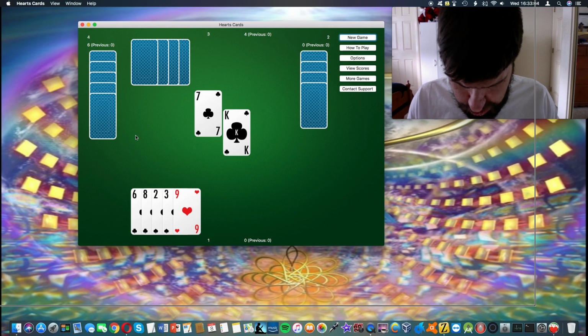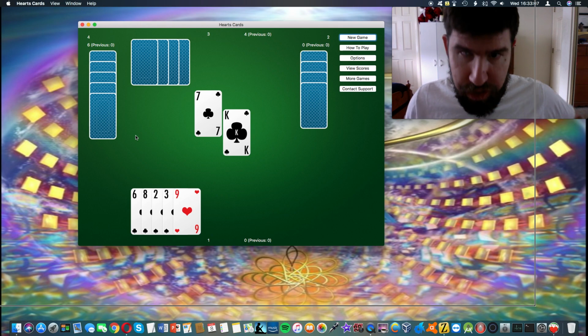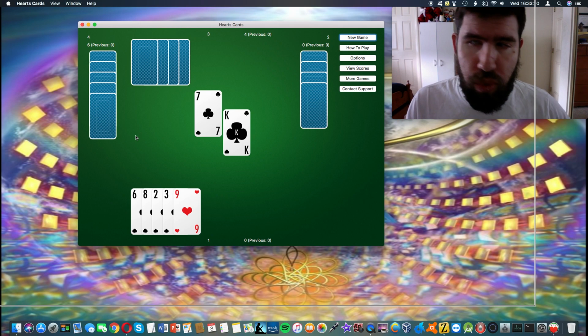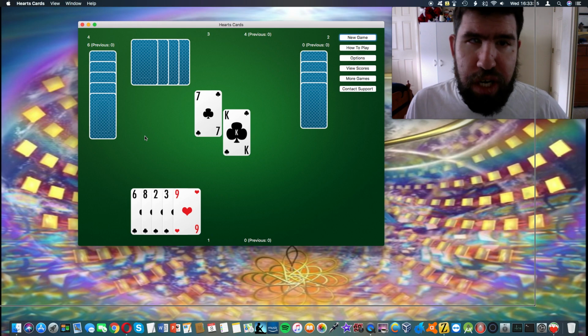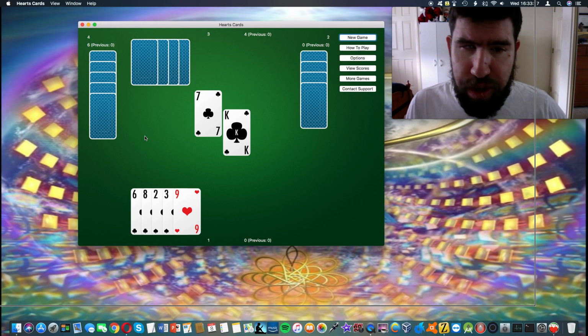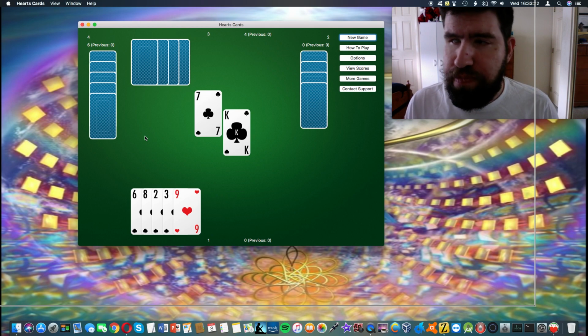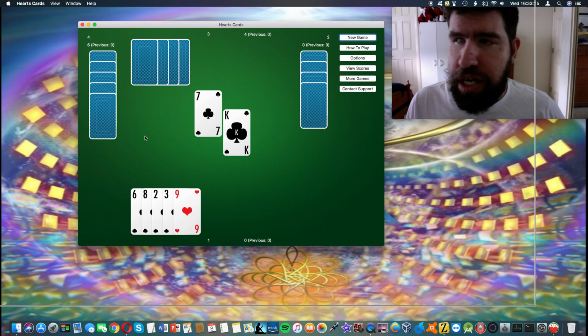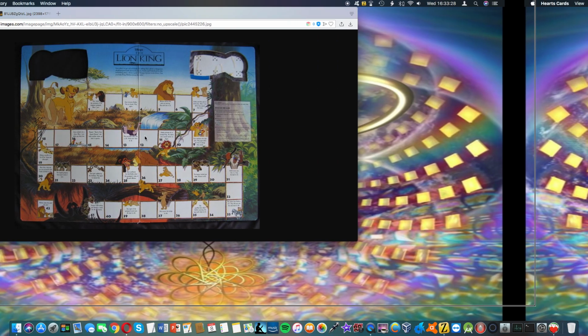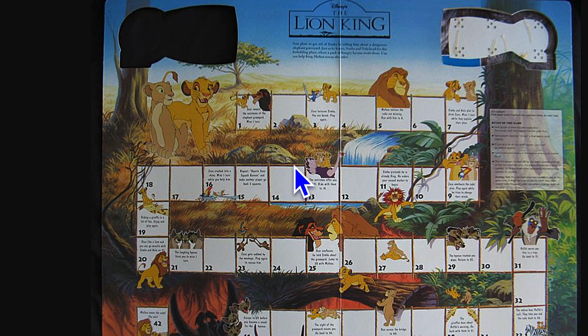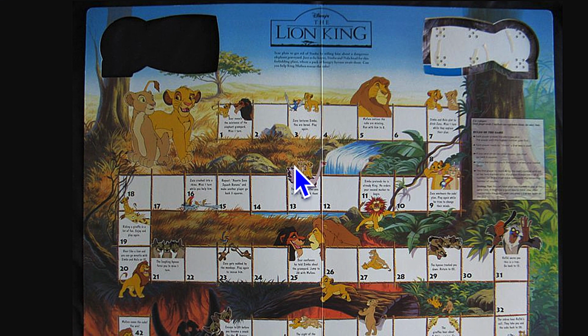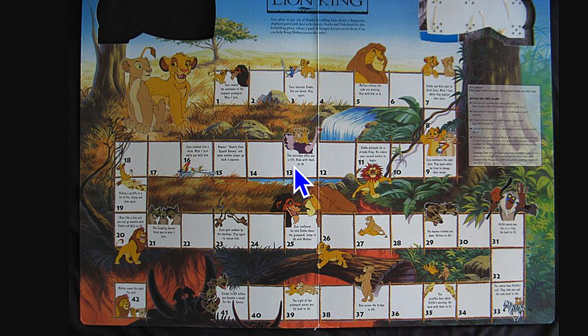But no, Candyland was a lot of fun. Also, this is the one game that doesn't quite fit. I put up a video long ago of games that I grew up with that were Disney themed, of movies that I grew up with that were Disney themed. The Lion King, obviously, they got board games out of it. There were tons of them. This particular one is the one that I remember playing, and I don't remember a thing about it. I think we might still have it, but I haven't played this in like 15 years.